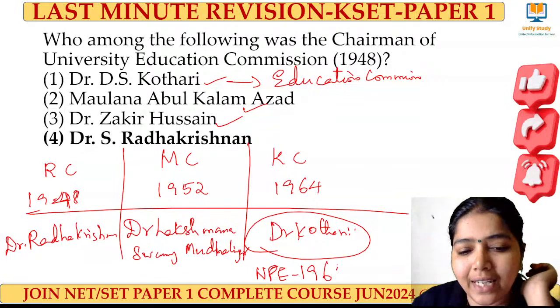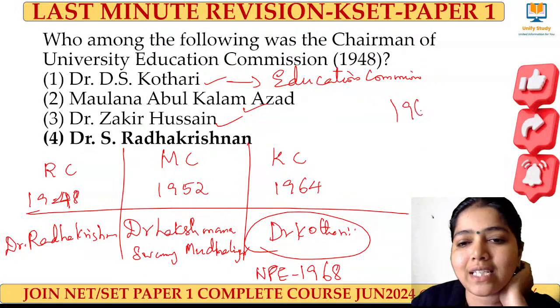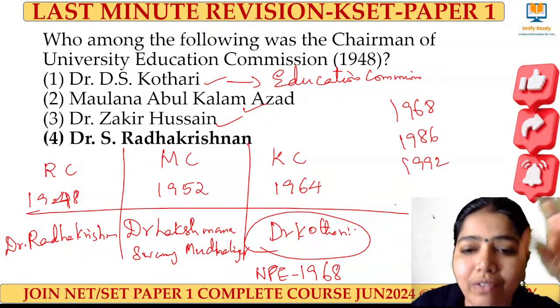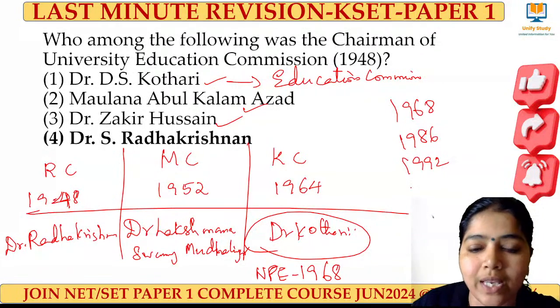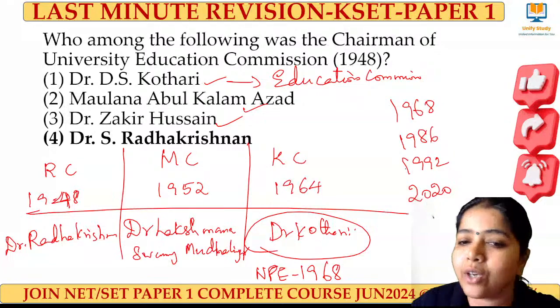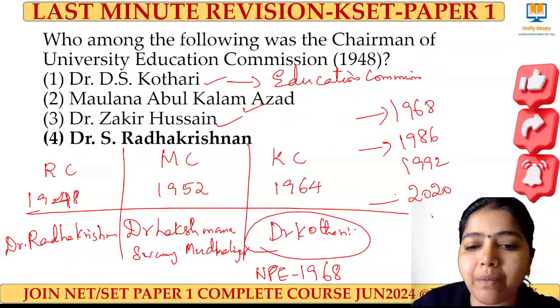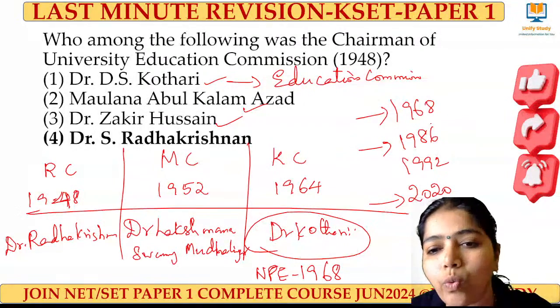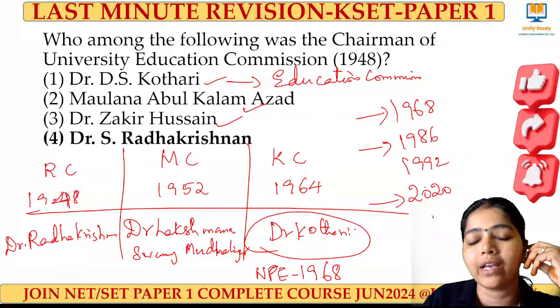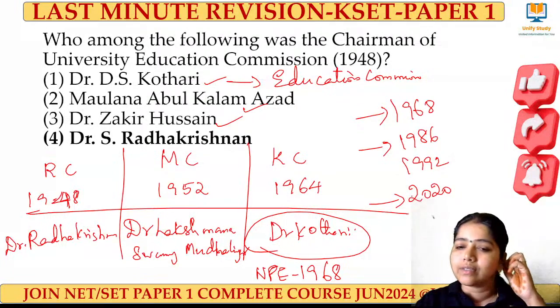1968. So we had the 1968 National Education Policy, the 1986 National Education Policy, and in 1992 we had a small revision in the National Education Policy, and the third major revision came in the year 2020. These three are said to be the major revisions. Also try to know who was the chairperson at that time and the prime minister at that time. Clear?